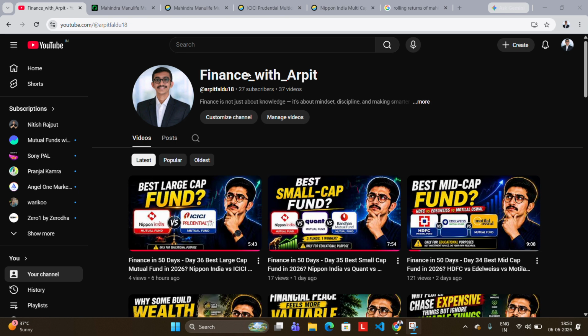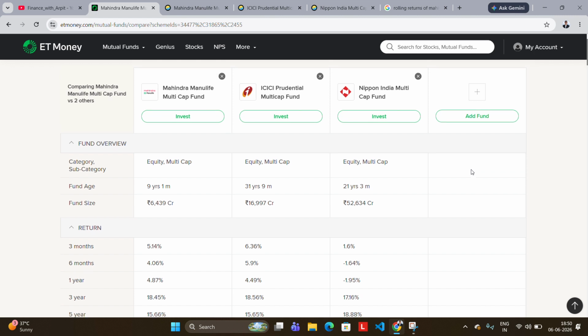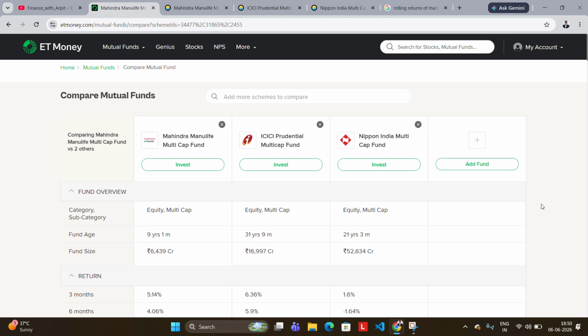So let's see the three mutual funds which I have selected and compare them. I am just showing you, this is not a promotional video, this is just for educational purposes. I am just showing you how to select a multi-cap fund, okay? So let's see three funds: Mahindra Manulife Multi-Cap Fund, ICICI Prudential Multi-Cap Fund, and Nippon India Multi-Cap Fund.